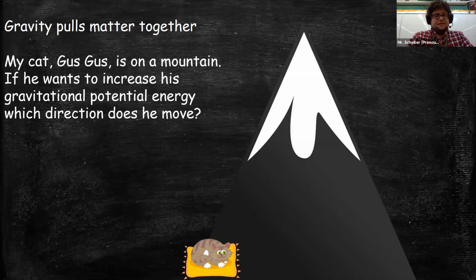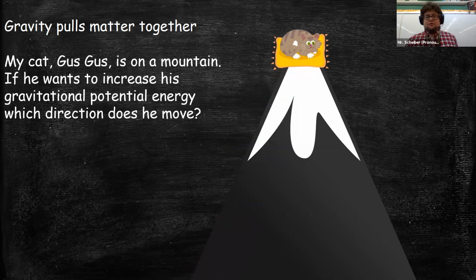If he wanted to increase his potential energy, gravitational potential energy, where does he move? In other words, if he wanted to be able to have gravity give him more energy, where is he going to move? Right now, gravity's not really going to do anything to him because he's kind of chilling on the ground. But if he goes up the mountain, gravity will be able to do more to him. So he now has increased his amount of energy, right? He increased the potential for that gravity to move him, right?